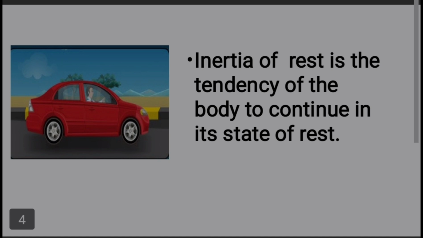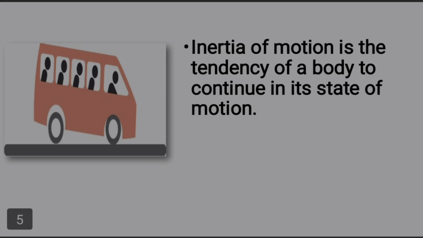This tendency is known as inertia of rest. Next one is inertia of motion. Inertia of motion is the tendency of a body to continue in its state of motion. When an object is in motion, it will have a tendency to continue in that motion state. This tendency is known as inertia of motion.